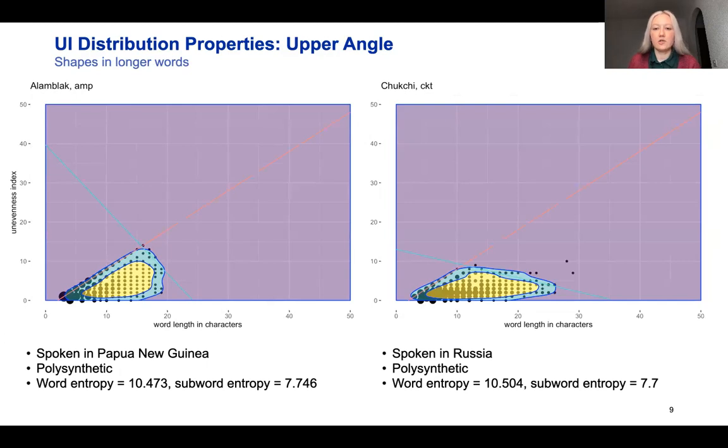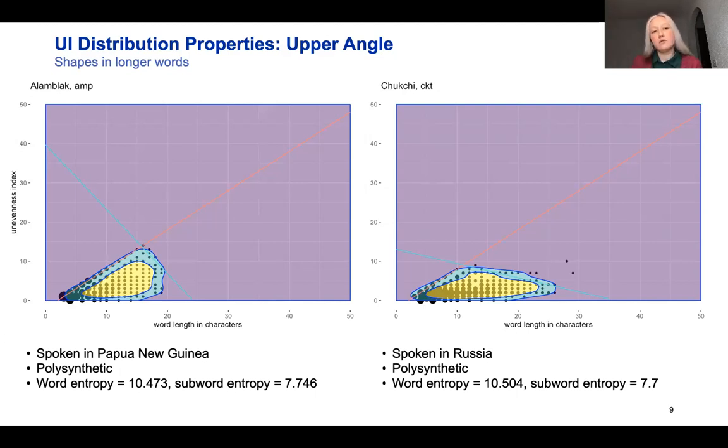The left diagonal is always fixed, and the right one is fit according to the outline of this density region. On the plots, we can see that the angle in the Chukchi plot is much more obtuse than in the Alanblak plot. That means that in Chukchi there is a clear preference towards even shapes in longer words, and in Alanblak there is no such preference.